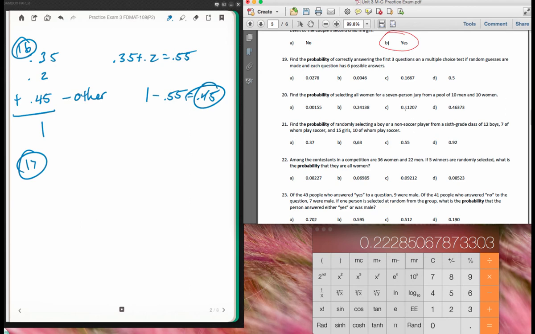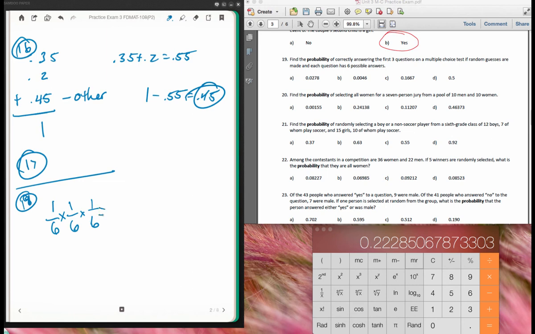19. The probability of correctly answering the first 3 questions of a multiple choice test if random guesses are made and each question has 6 possible answers. Well, the probability I get the first one correct is 1 out of 6. I'm sorry, so that was 18 we're doing? I'm sorry, 19. We're on 19 right now. So the probability of the first one is 1/6. The probability of the second is also 1/6. And the probability of the third is also 1/6.